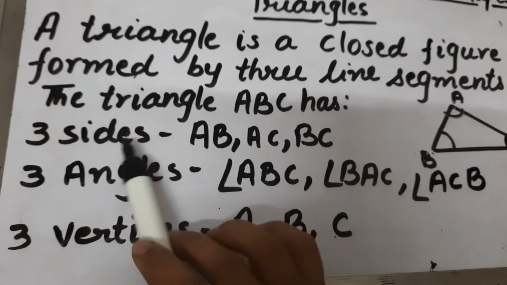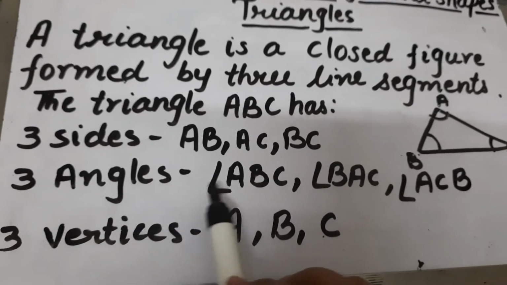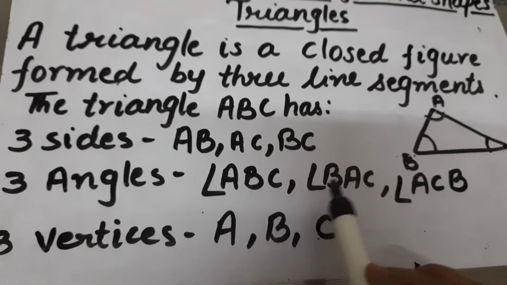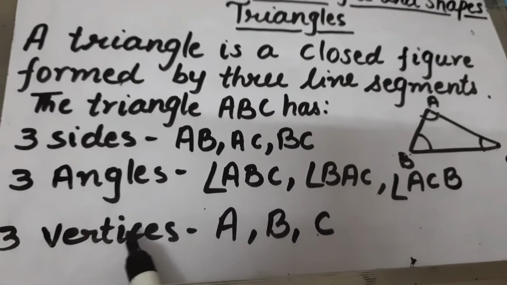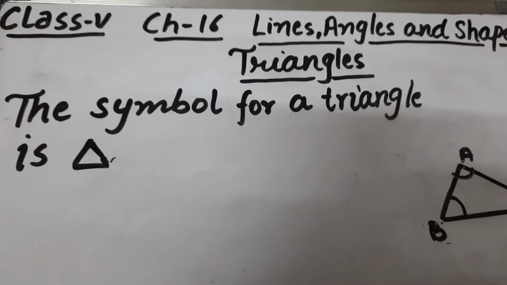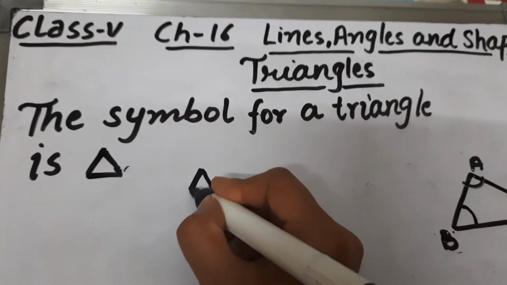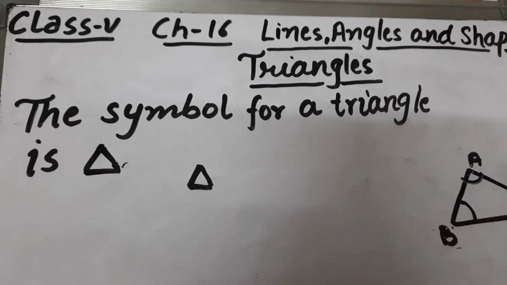So triangle has three sides AB, AC and BC, three angles, angle ABC, angle BAC and angle ACB, and three vertices A, B and C. The symbol for a triangle is this. Okay, this is the symbol for a triangle.